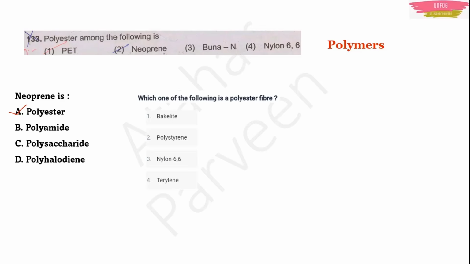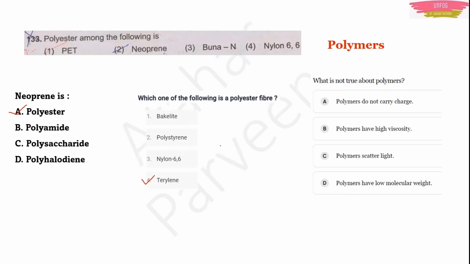Next question could be like this. Which one of the following is a polyester fiber? Here I have terylene, ENE is in terylene. Actually in polystyrene also it is there, but it is not a polyester because poly is already there. That type of material is not a polyester. Poly will not be there. Only ENE at the last should be there, and it should be a simple word like terylene, neoprene. So this will be a polyester. This polystyrene is a little bit confusing. You have to remove this word from your mind. It is not a polyester.